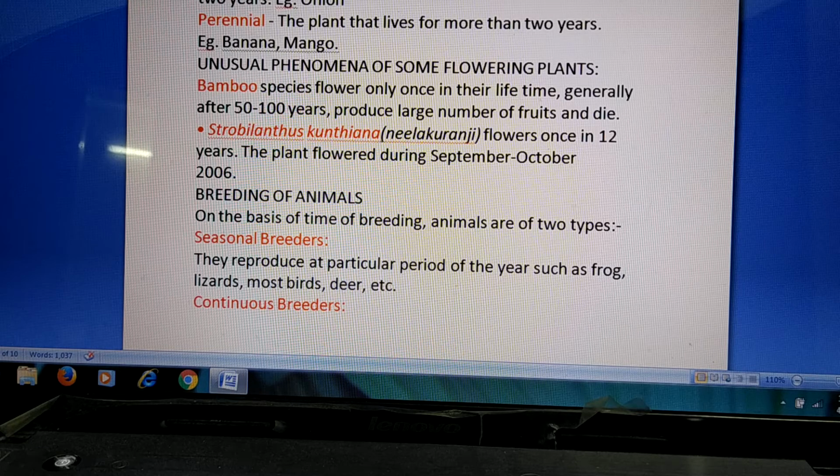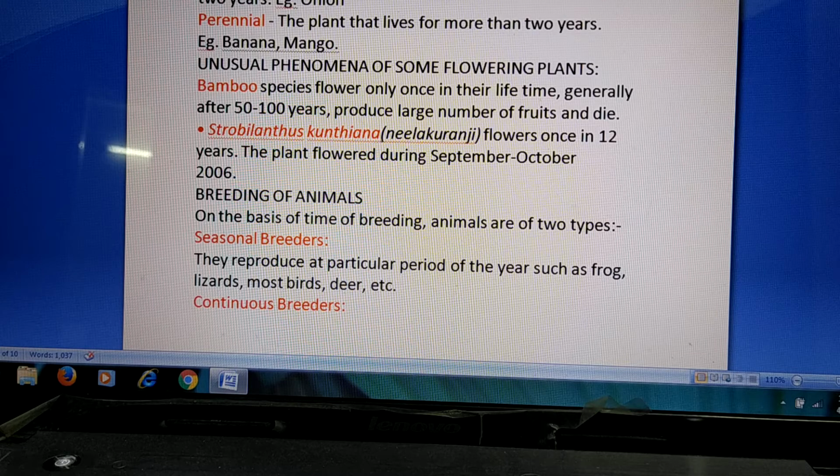After completing that 50 years and before 100 years of their life, any time they will be able to flower. Say, for example, at the age of 60, 70 or 80, only once they will be flowering. At that time they produce a large number of fruits and they die. So this is the case of bamboo plants.